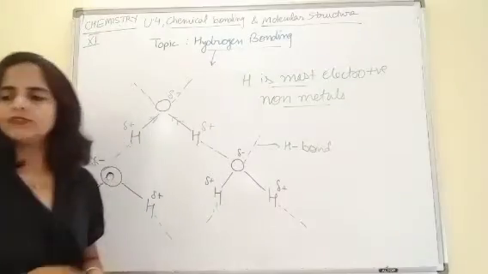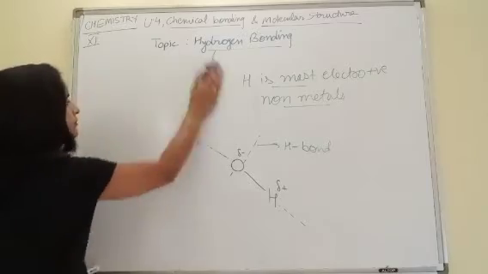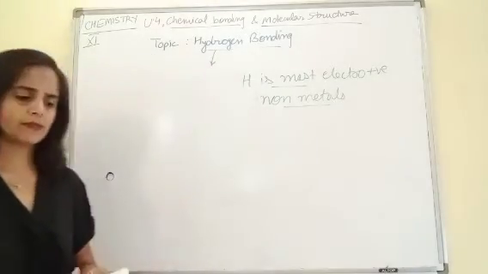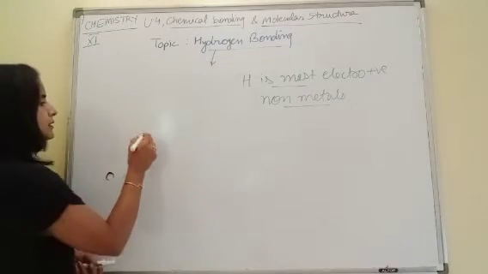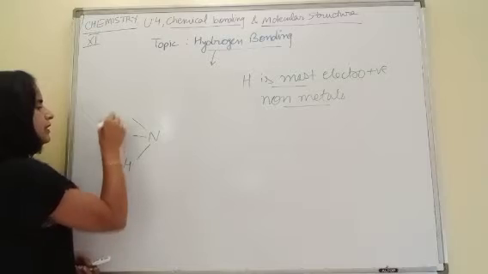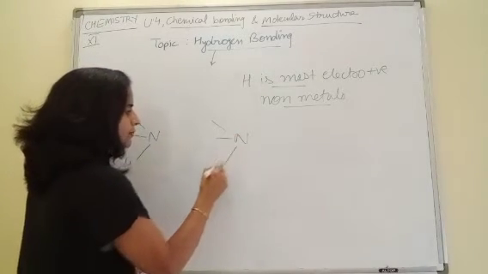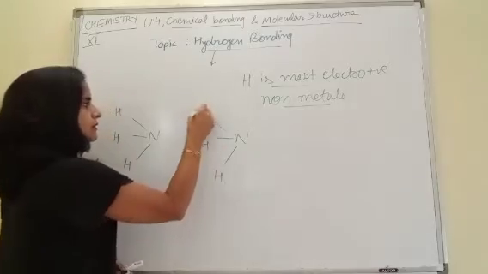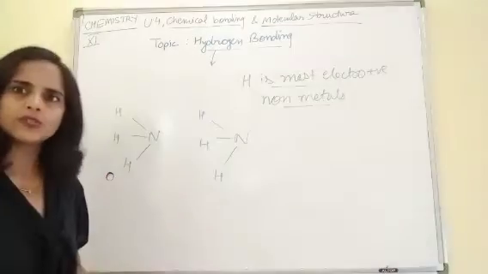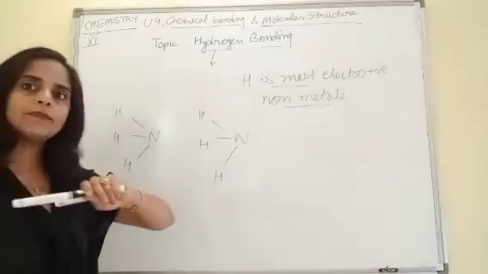So, come to the next, ammonia. If we take the case of ammonia, how do we represent H bond in case of ammonia? Just try in your notebooks. Nitrogen is covalently bonded with 3 hydrogen. Draw another neighboring molecule. So, which is more electronegative? Of course, nitrogen. Hydrogen, as we discussed, is the most electropositive non-metal.